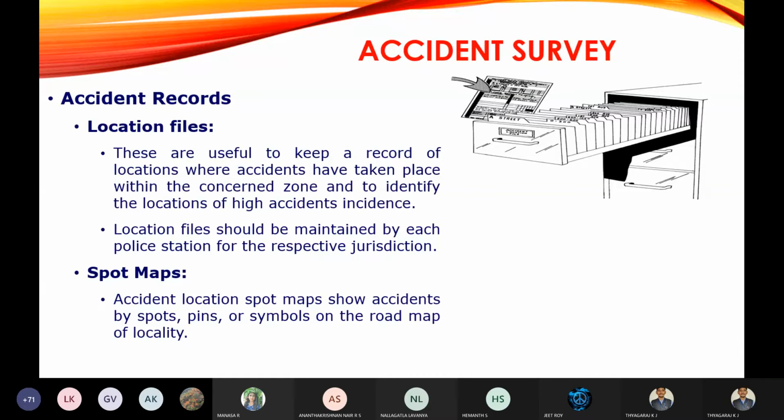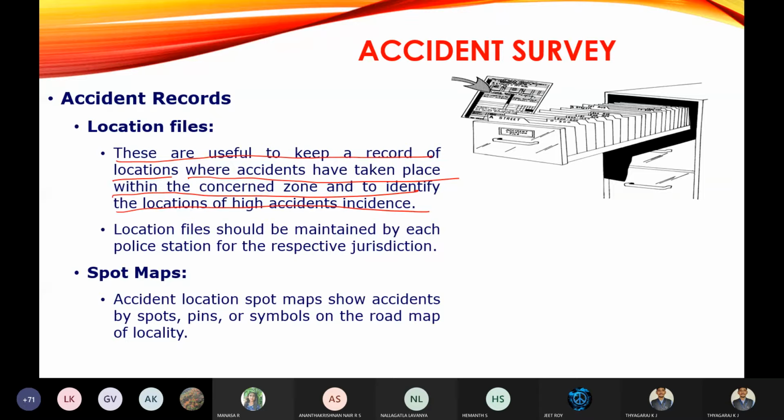That file we are going to call a location file. These are useful to keep a record of locations where accidents have taken place within the concerned zone and to identify the location of high accident incidents. So it is a very useful record of where the accident has taken place.